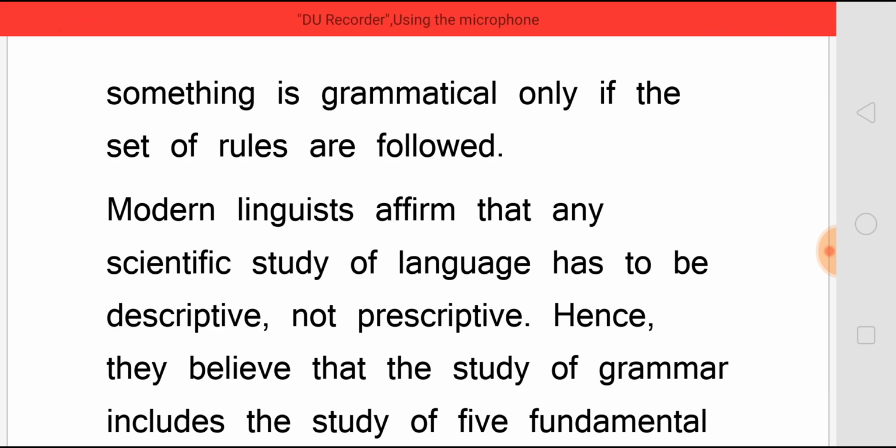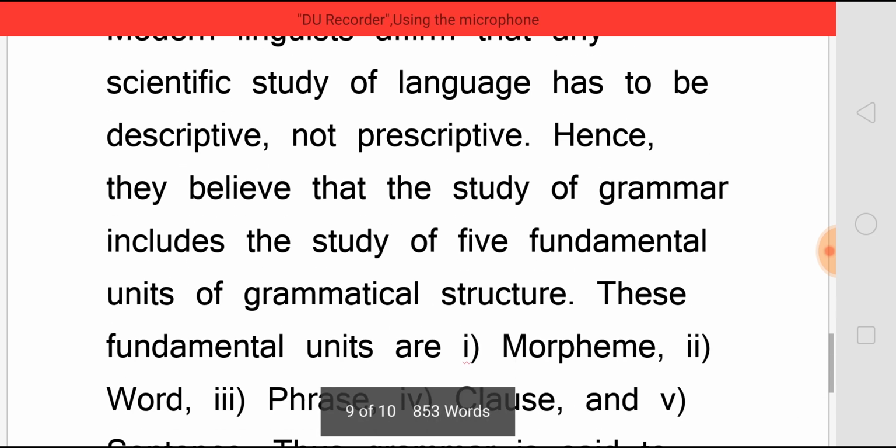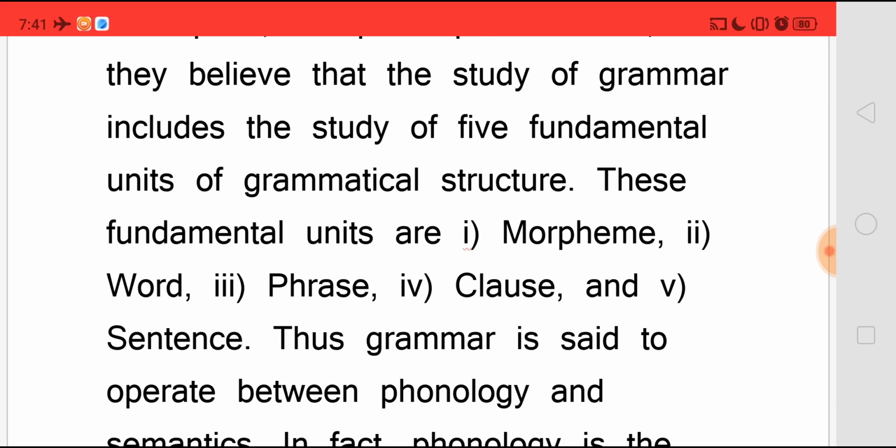Modern linguists affirm that any scientific study of language has to be descriptive and not prescriptive. Hence, they believe that the study of grammar includes the study of five fundamental units of grammatical structures, and these fundamental units are morpheme, word, phrase, clause, and sentence.